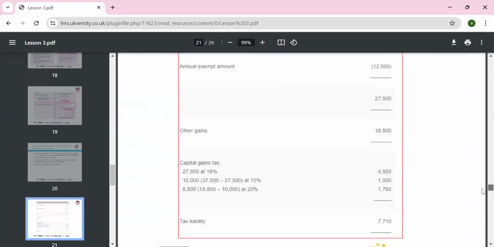Other gain we have 18,800. So total gain we have. Okay, so chargeable gain on the first 27,000, the remaining can be at 10%, and the other will go at 20%.